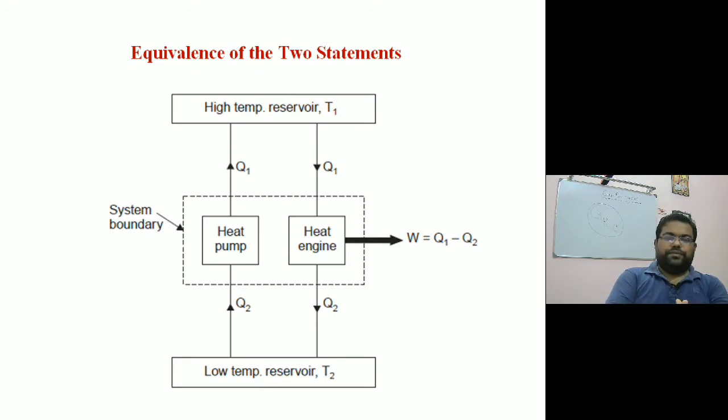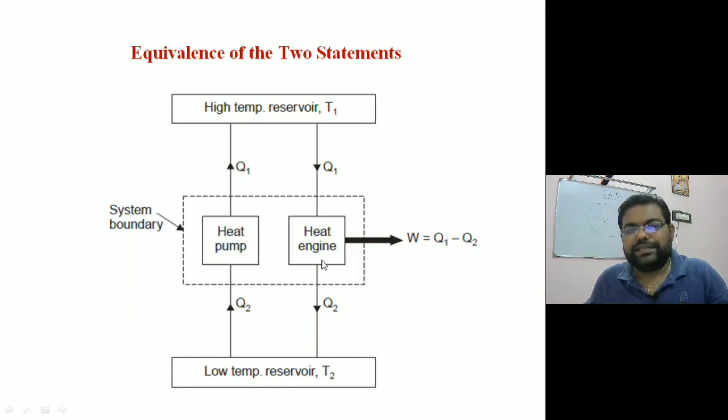Another scenario, now assume a heat pump which is transferring heat from a low temperature body to the high temperature body without taking in any work. This one arrangement is going to violate the Clausius statement. Now assume there is a heat engine operating between the same temperature source and sink, taking heat from the high temperature bath. Whatever heat is coming from the heat pump, the same heat is supplied to the heat engine, and finally it is generating the work output.